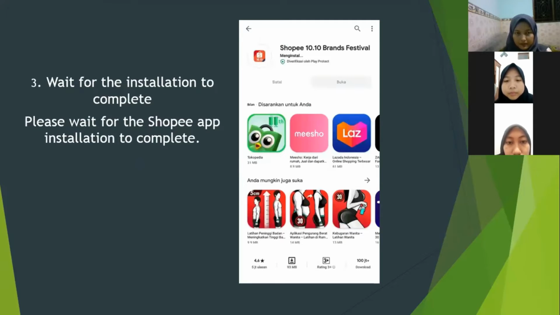Next, third, wait for the installation to complete. Please wait for the Shopee app's installation to complete.